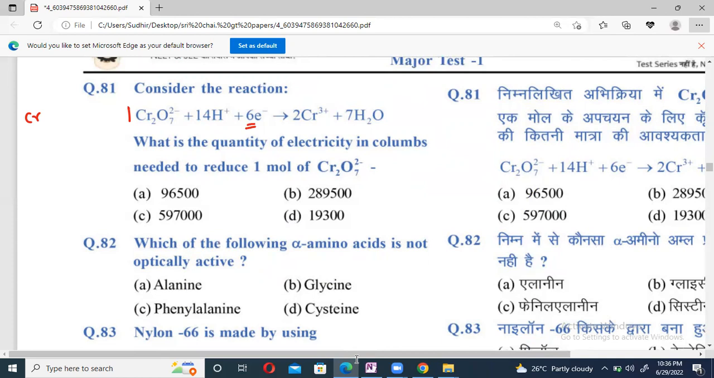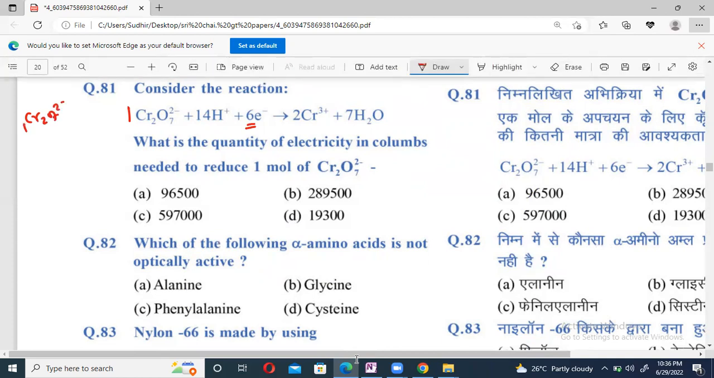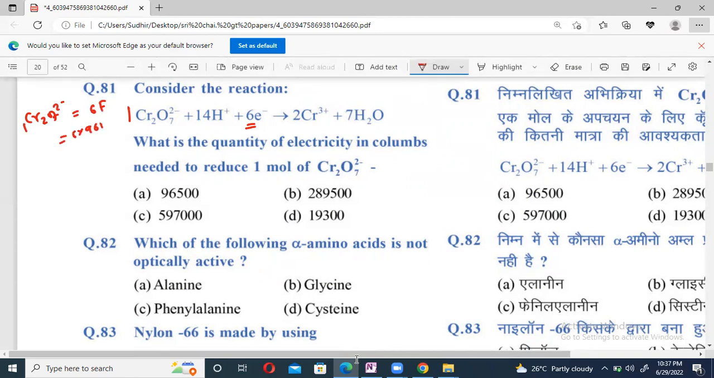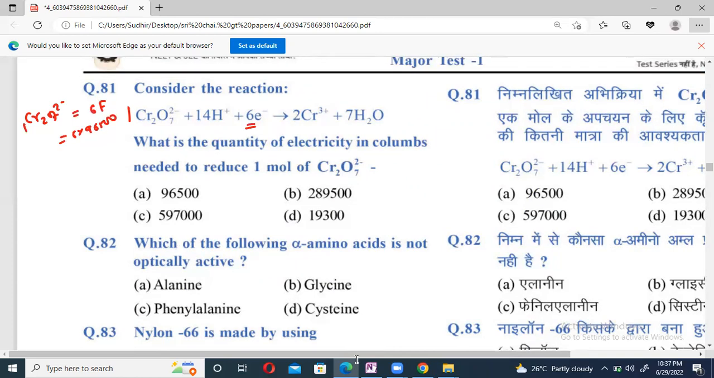So if it is 1 mole, it needs 6 Faraday, and he gives only 1 mole, so 6 Faraday means 6 into 96,500 coulomb. If we do it, we will get nearly this answer. Option C is correct, beta.